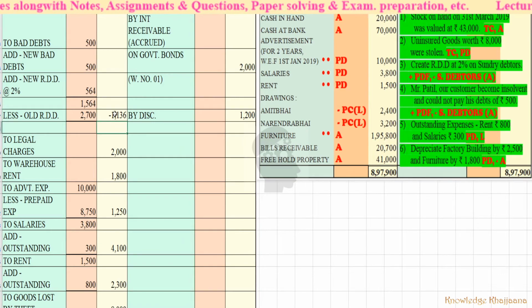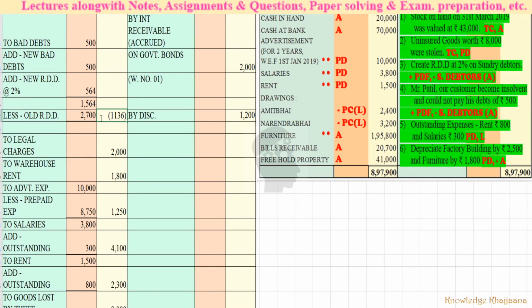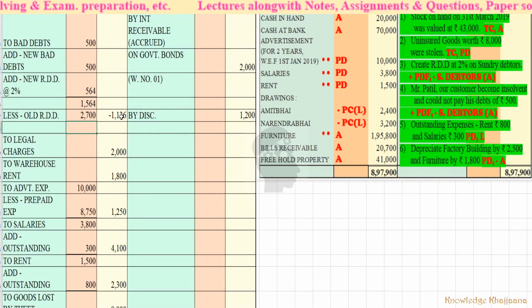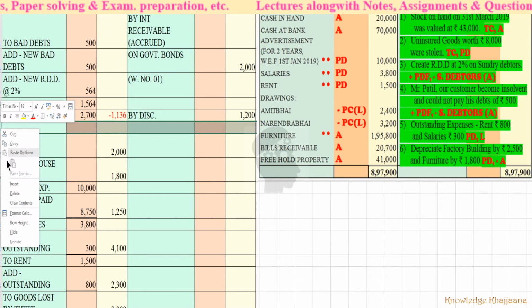Okay, but how to write it? You have to put a bracket to show that it is a minus amount. Okay, you have to write like this 1136. Okay, ignore that, computer converts automatically into minus. What is the second way? The second way is that, instead of doing this, simply what to do?